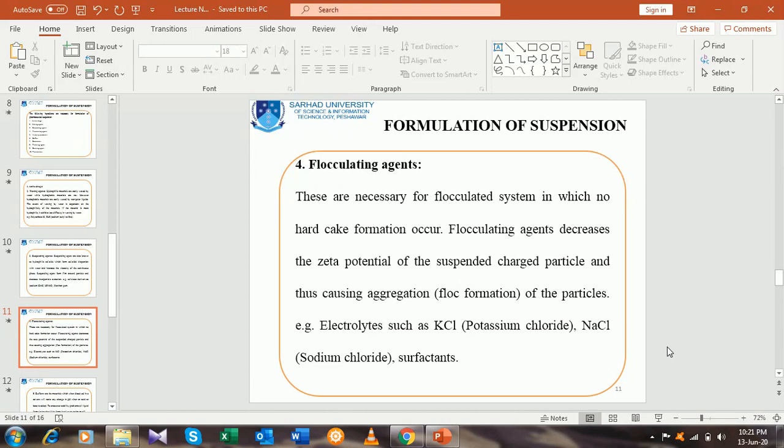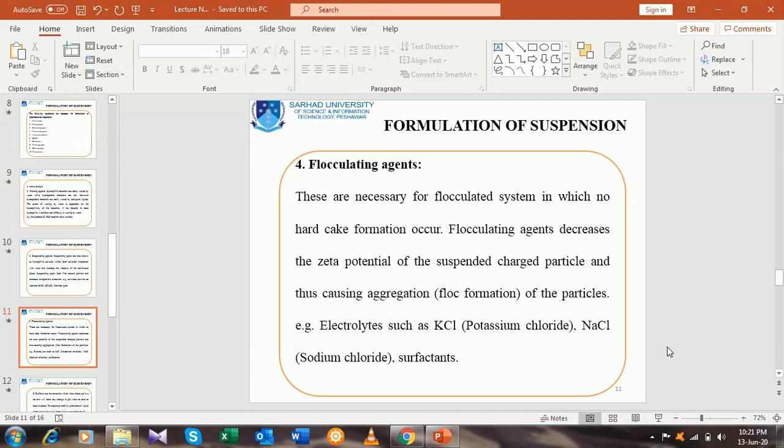In this case, flocculating agents decrease the zeta potential of the suspended charged particles, thus causing aggregation, that is floc formation of the particles.